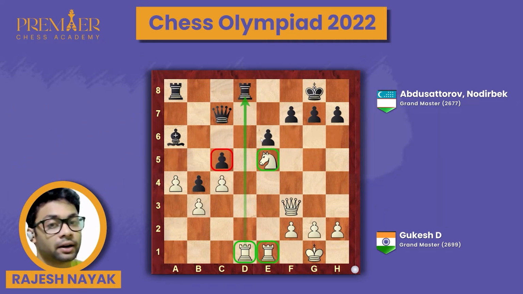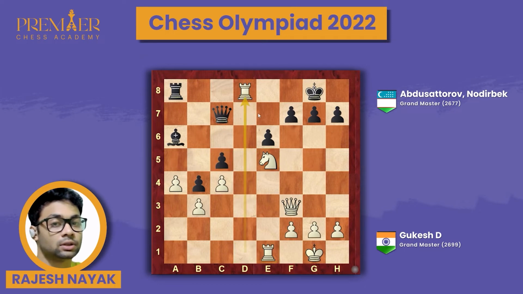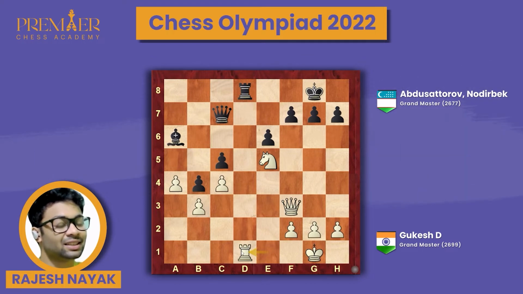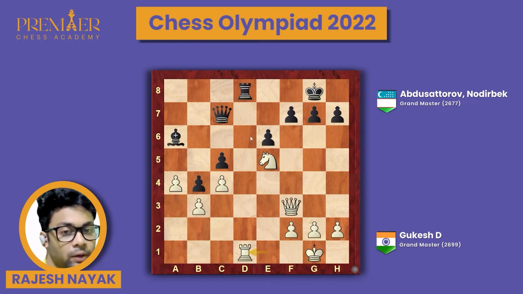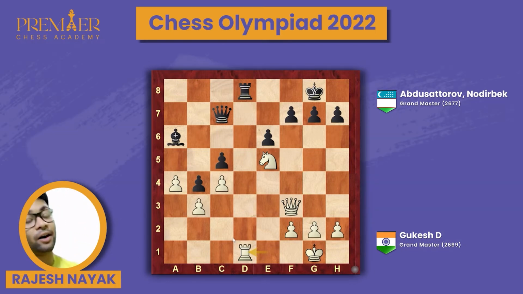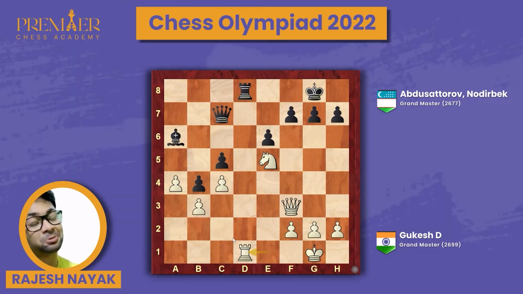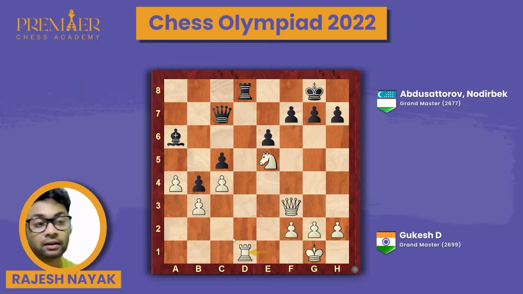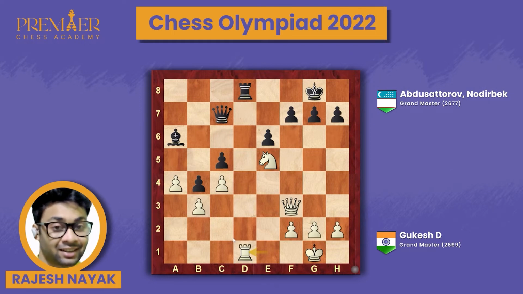So Gukesh played the good idea, rook d8. He tried to exchange the rooks, as we already mentioned, because the more major pieces get exchanged, the better it is for Gukesh. And Gukesh knew about it. Once he gets to exchange all the major pieces, this endgame is just a matter of small technique, and he will convert it. So he played rook d1, and Abdusattorov, to be honest, is a great fighter, guys. Even in this difficult position, he keeps on finding the best moves, trying all his possibilities to keep the game alive till the end, and make sure that his team has not lost yet until his game is over.